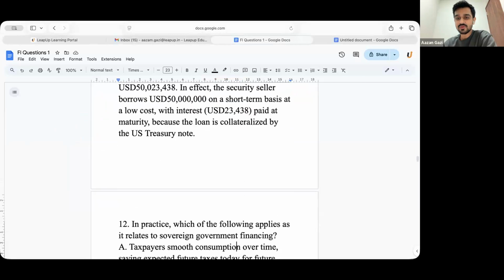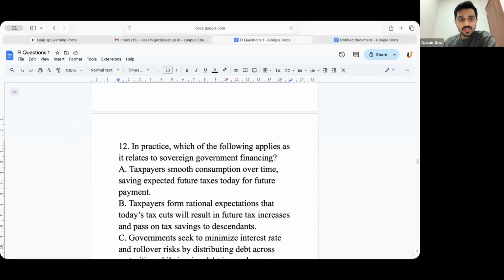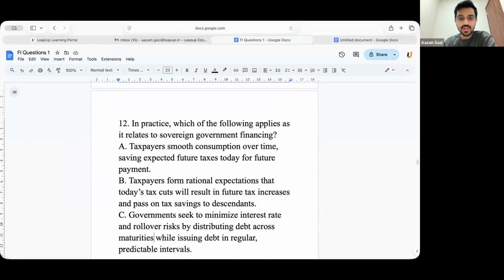Chalo, next. In practice, which of the following applies as it relates to sovereign government financing? A: Taxpayers smooth consumption over time, saving expected future taxes today for future payment. B: Taxpayers form rational expectations that today's tax cut will result in future tax increases and pass on tax savings. C: Governments seek to minimize interest rate and rollover risk by distributing debt across maturities while issuing debt in regular, predictable intervals.